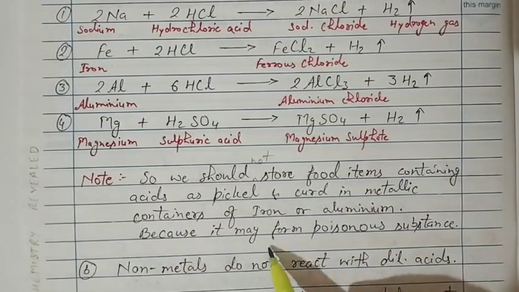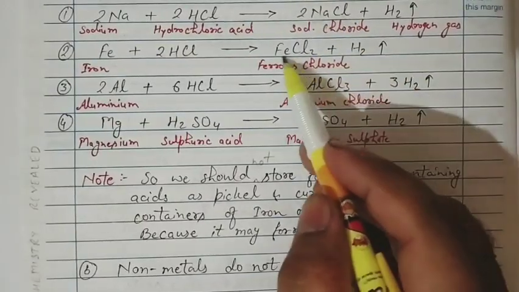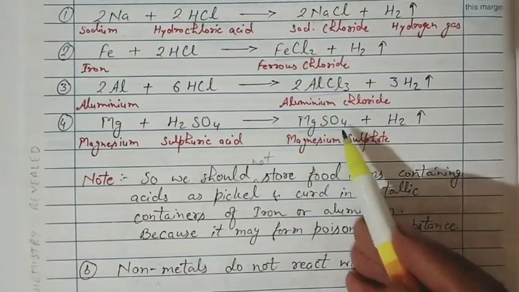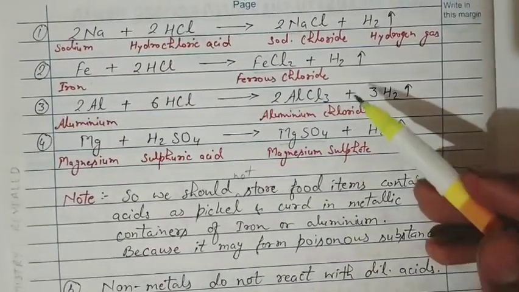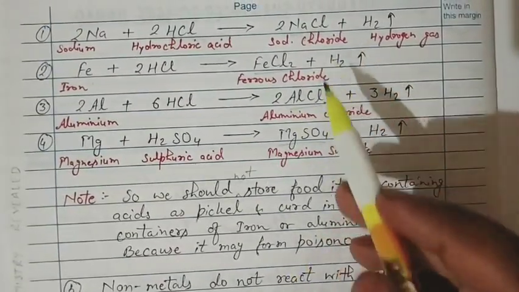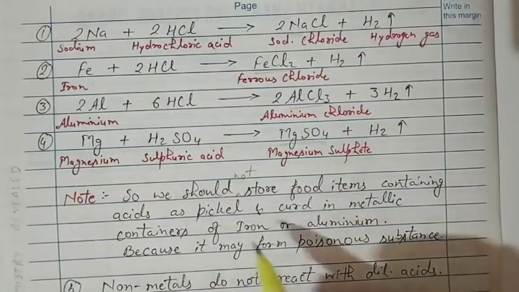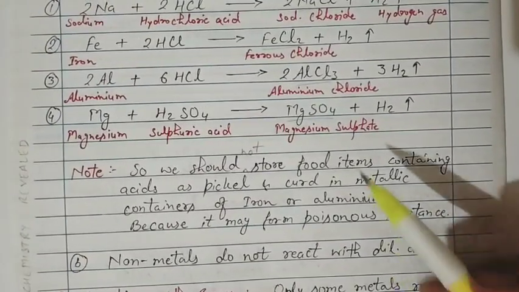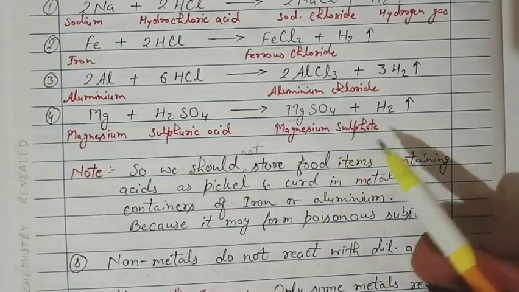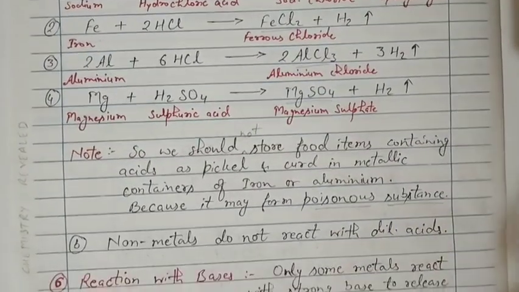Because it may form poisonous substances, meaning these salts which are formed here may be poisonous for the person who is consuming these substances. Here these reactions are showing the normal salts, but if we put pickles or vinegar in a metal container, then those acids may react with the container and form poisonous substances which may be harmful for our health.